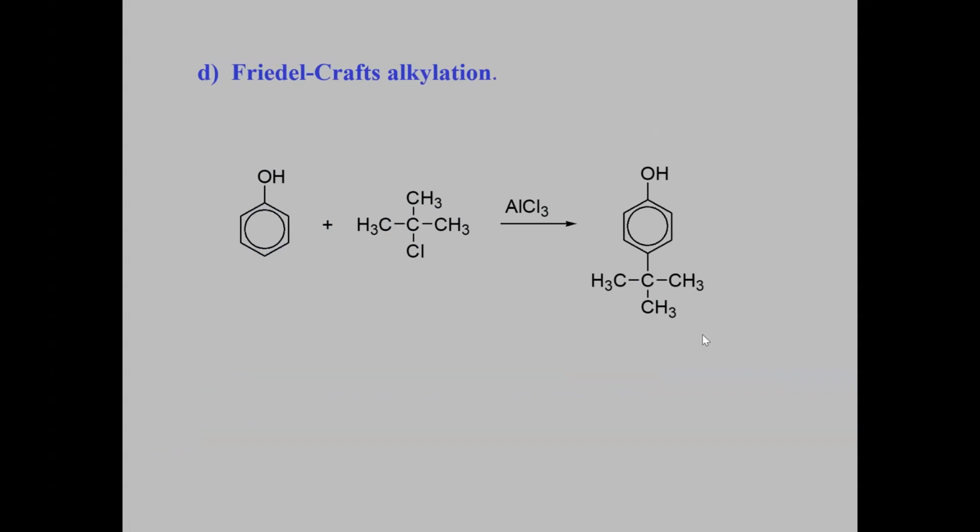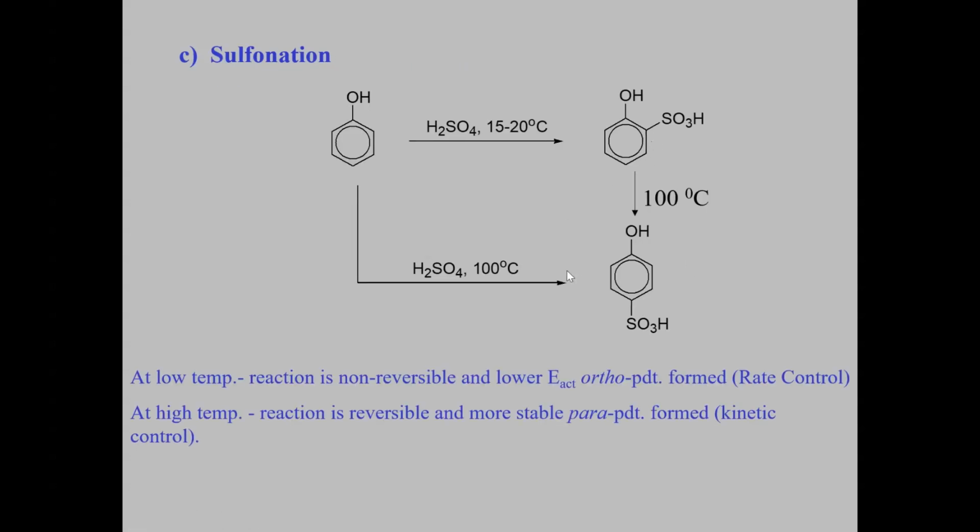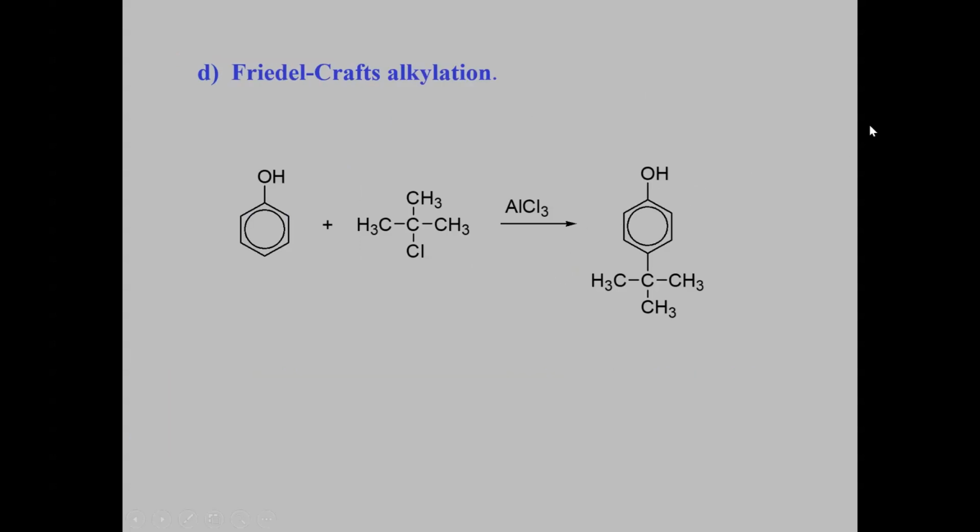Friedel-Crafts alkylation can also occur. I treat with an alkyl halide, here tertiary butyl chloride, in the presence of the catalyst AlCl3, and I'll get para-tertiary butyl phenol. Ortho is not possible because if the tertiary butyl group is attached at ortho, there is steric hindrance.